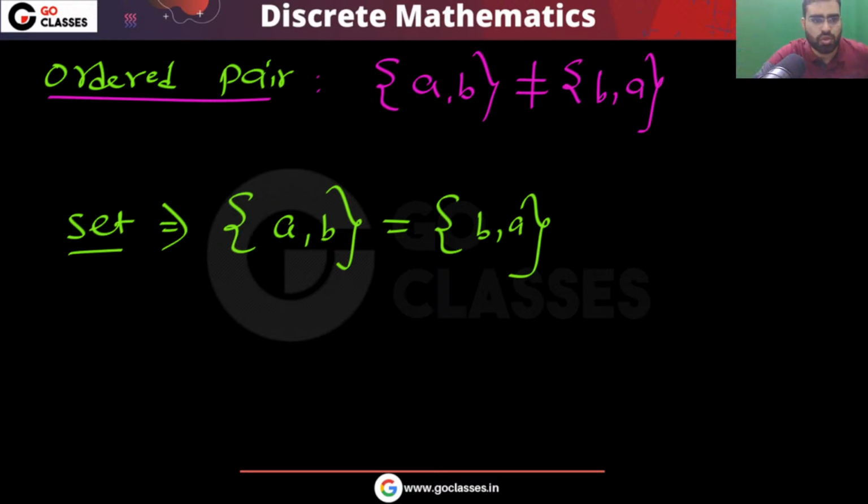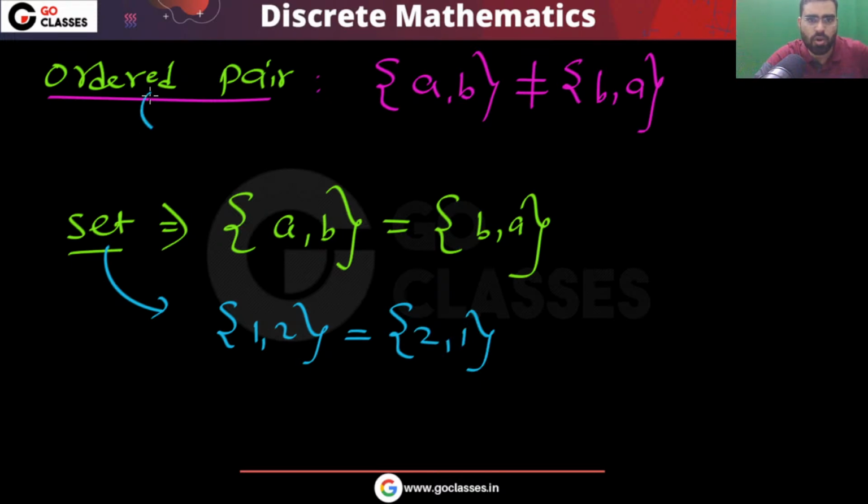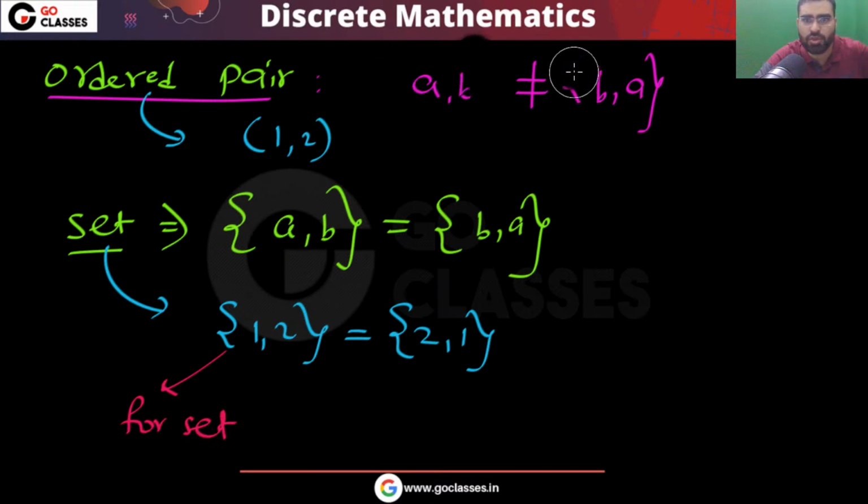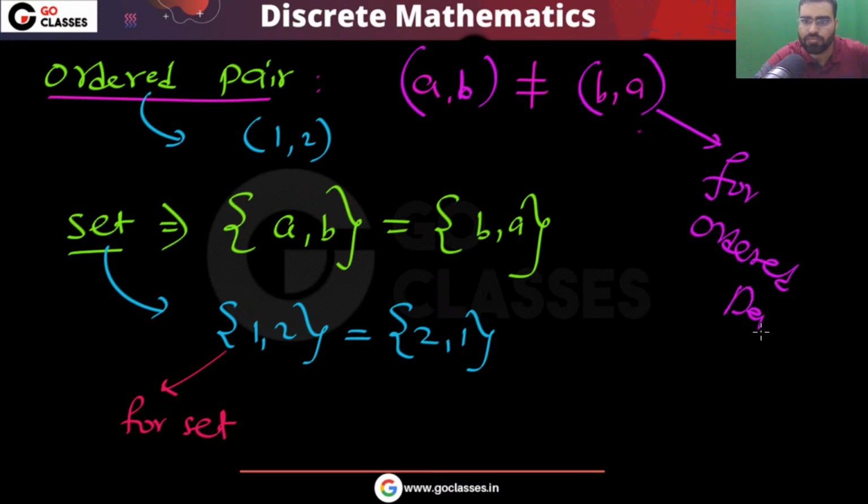If I give you the set {1, 2}, there are two elements in this set, and this is the same as {2, 1}, because order does not matter. But in an ordered pair, these two are not the same. The ordered pair (1, 2) is written in parentheses. So we use curly braces for a set, and parentheses for an ordered pair.